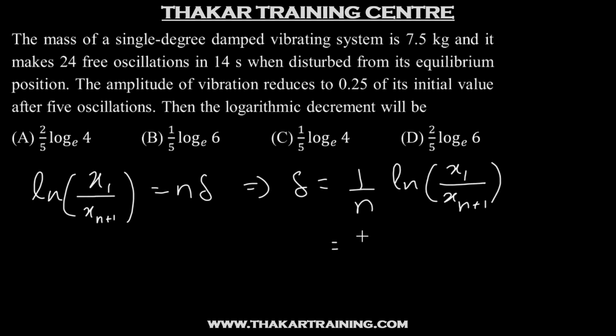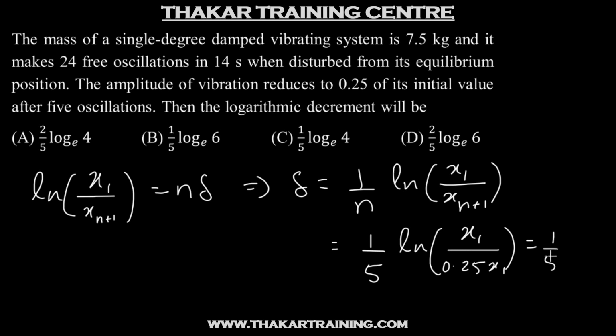So this is nothing but the value of n is 5. This is log of x1. It says the amplitude of vibration reduces to 0.25 of its initial value. So this will be 0.25 x1. So this is nothing but 4. So the answer is 1 by 5 log 4. That is option C.